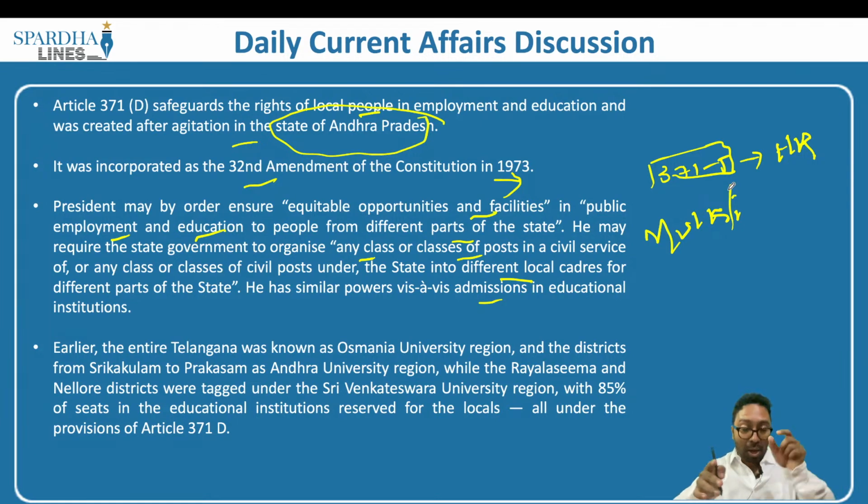Why am I giving it? Because there is an intelligible differentia: in the entire state, it is only a certain part of the state which is comparatively backward. So on the basis of comparative backwardness, on a relative basis, I am giving them the provision so that they are able to empower themselves, because there has been historical injustice.